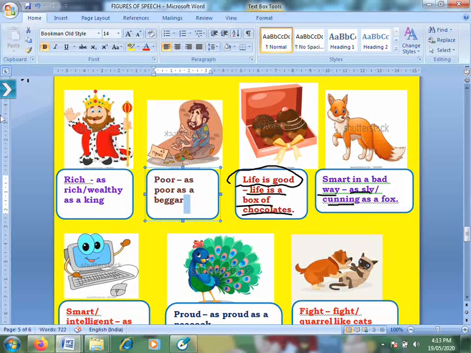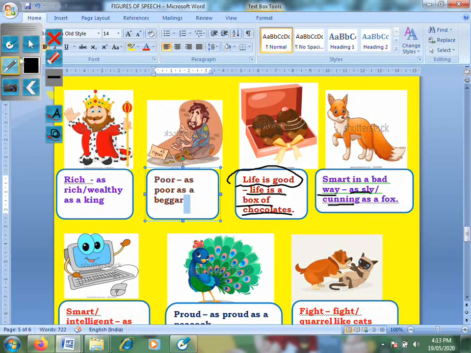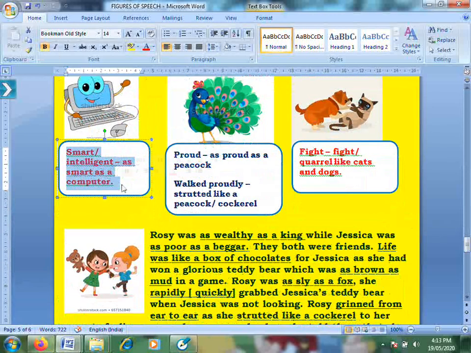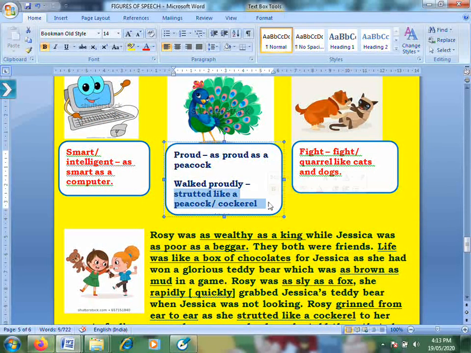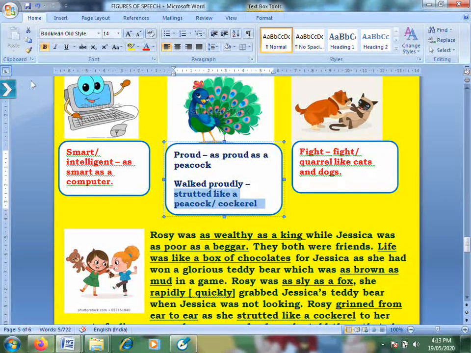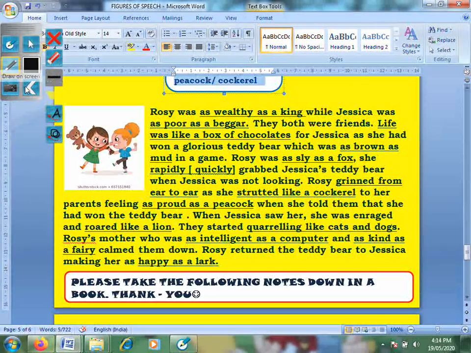Okay, going further, you have smart. But smart or intelligent is when you are smart in a good way, not like the fox. So we have as smart as a computer or as intelligent as a computer. For proud, you've done as proud as a peacock, and walked proudly is strutted like a peacock or a cockerel. Cockerels are roosters. Okay, they are cocks. Next one, fight. Fight, you have fight or quarrel like cats and dogs. So let's see how we are using this over here. This is your last one, okay? This is a really good paragraph, so let's see how we're putting this.